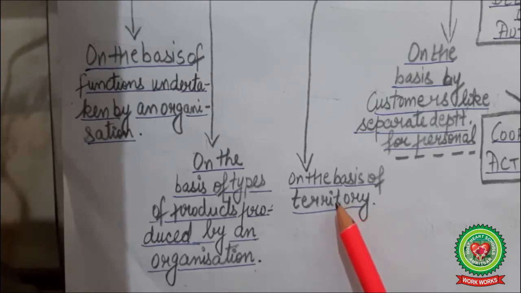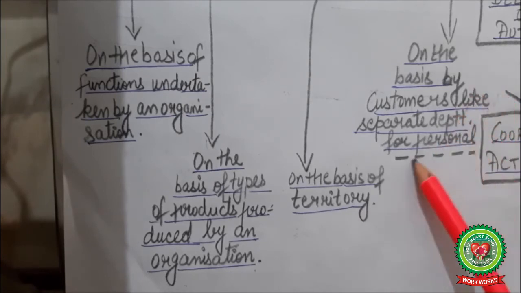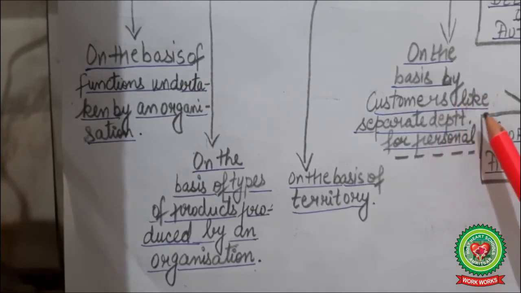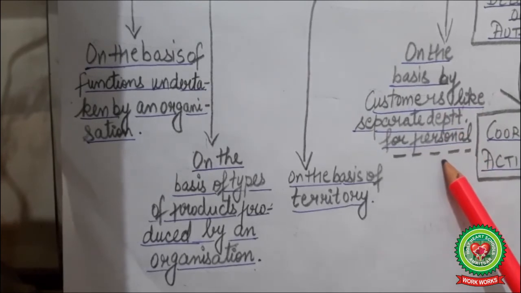Next is on the basis of territory. Territory is zones. A business has different zones all over a nation: south zone, east zone, west zone, north zone. In different directions, in different parts of the country, they are operating. Next is on the basis of customers, like separate departments for personnel.